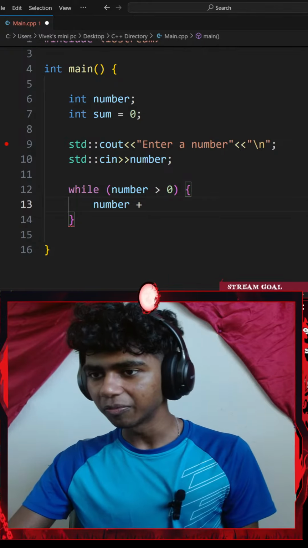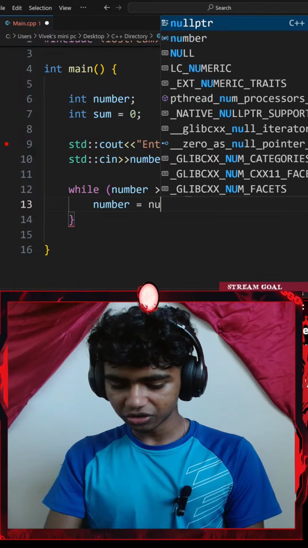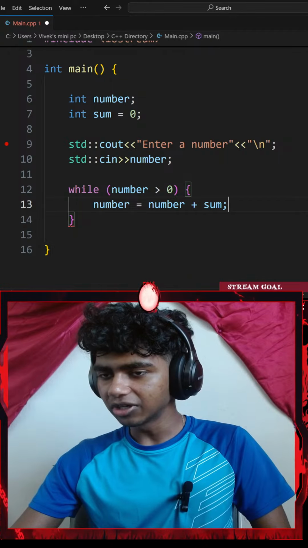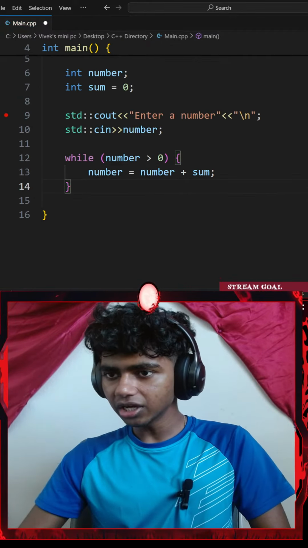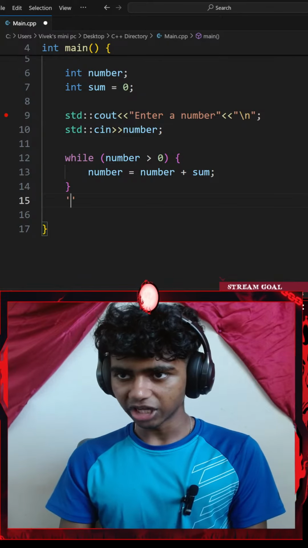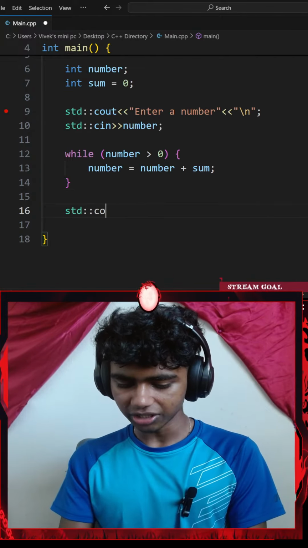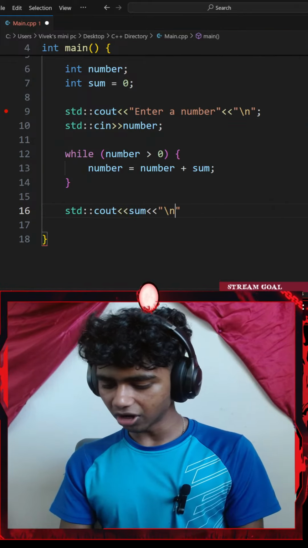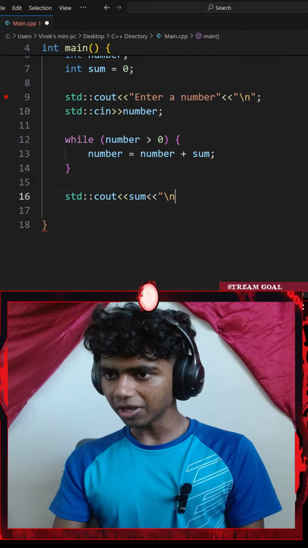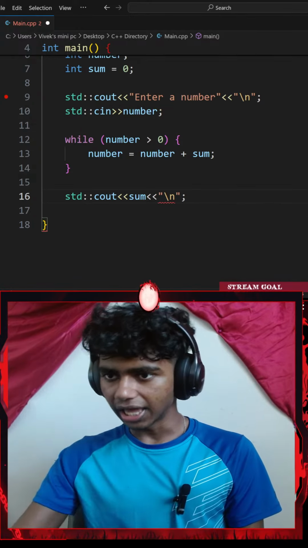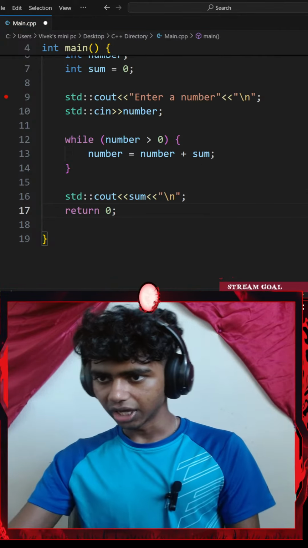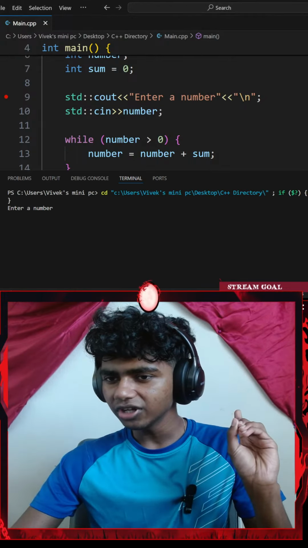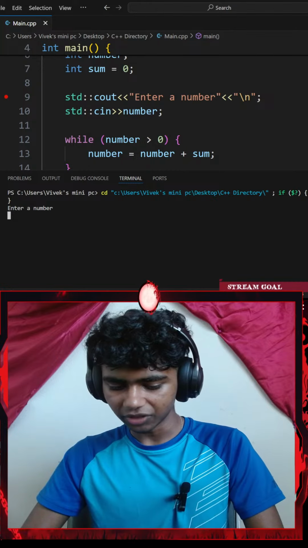Okay, so number equals number plus sum. So number equals my number variable plus my sum variable. I'll end that with a semicolon. And then outside my while loop, let me add a standard console output with an insertion operator of my sum, and then another insertion operator of a slash new line. I'll end that with a semicolon. There we go. And lastly, let me return 0. If I hit Control S, save the code and run the command. Okay, pretty sure this should work. Enter a number. I'll go with something like 5.